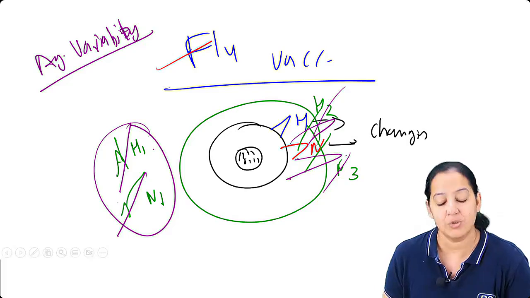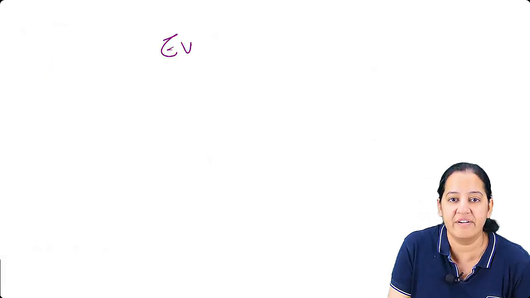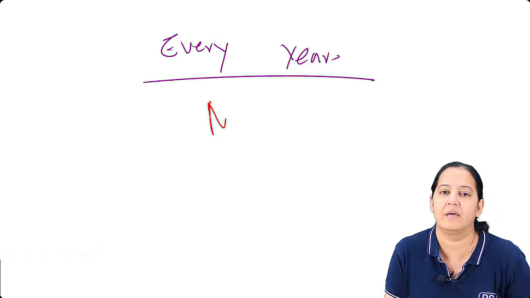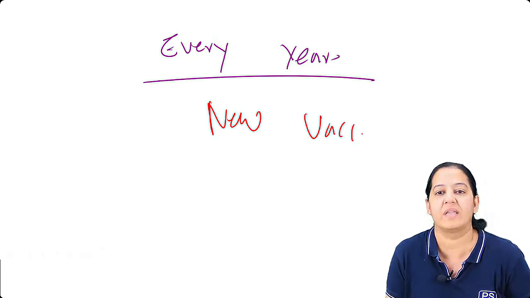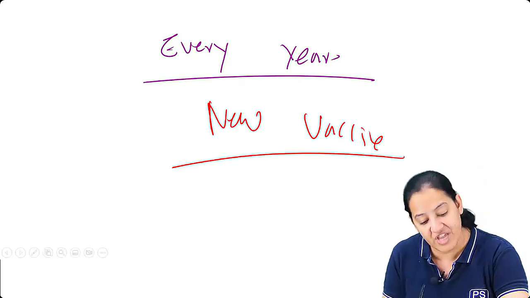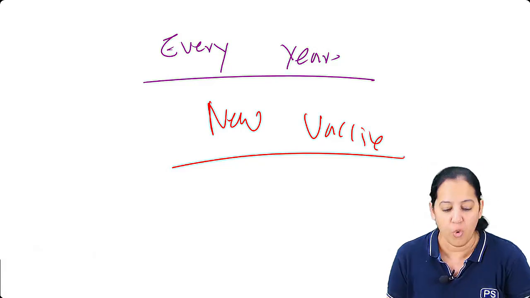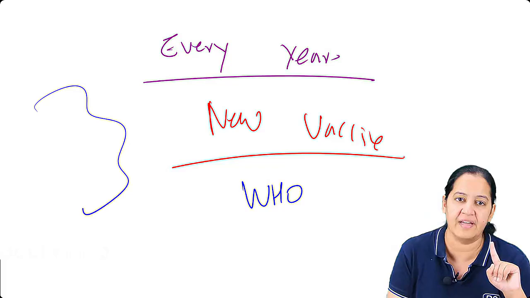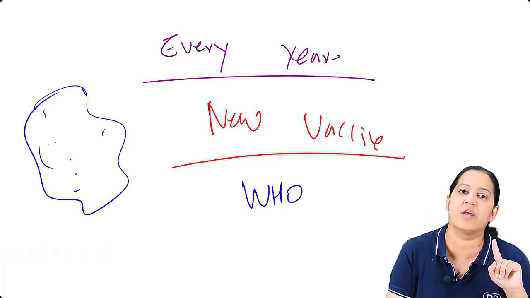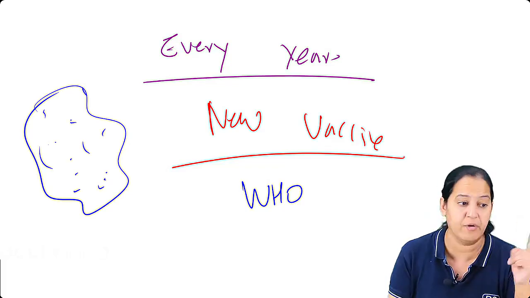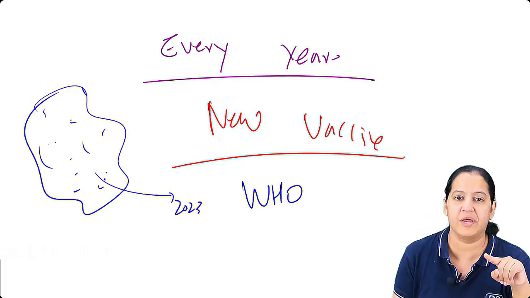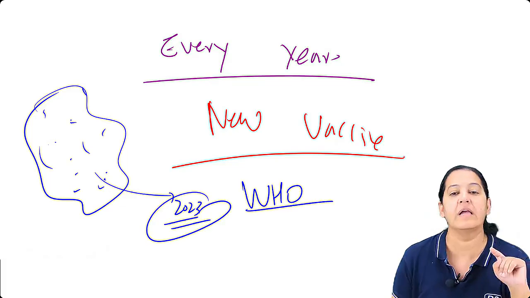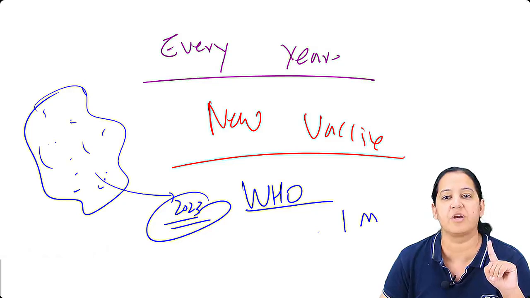Say yes. So every year, a new vaccine has to be derived. It is the only virus for which a new vaccine comes every year. Who declares the strain? WHO. In the entire world, the most common strain of the influenza virus for that particular year, for example 2023, WHO will declare, and every year the new vaccine comes on 1st March.